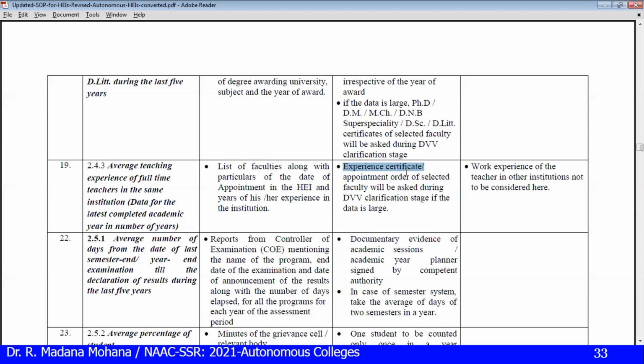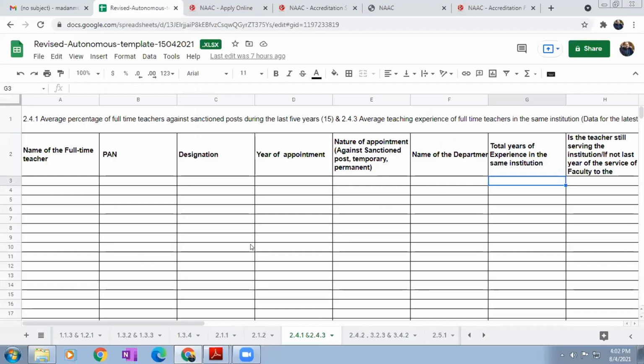Whenever they ask anything related to any criteria, wherever it reflects, you can provide that data. What are the things not to be considered? Work experience of the teacher in other institutions is not to be considered. Earlier it was there; last year onwards this was changed. In the updated manual of January 2020, only experience in the same institution is considered.